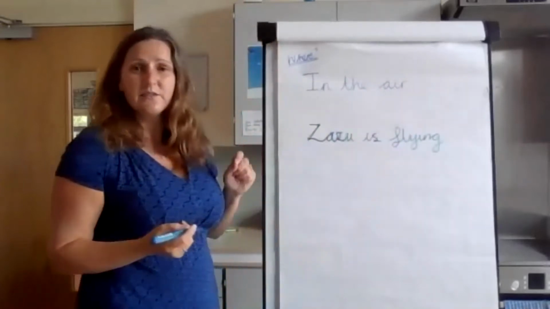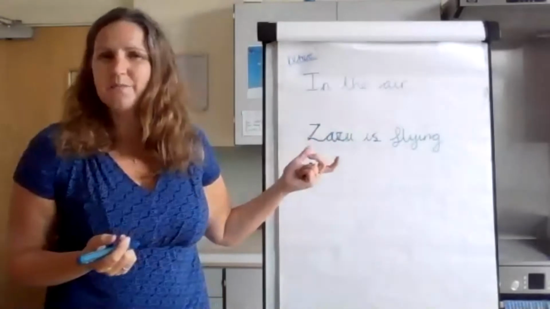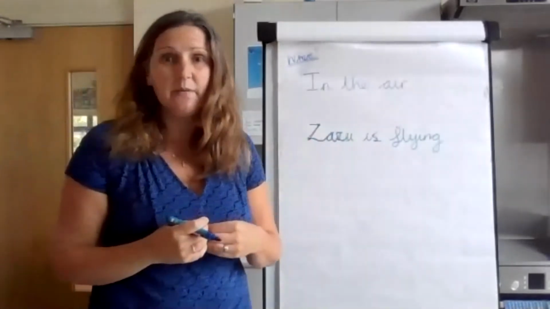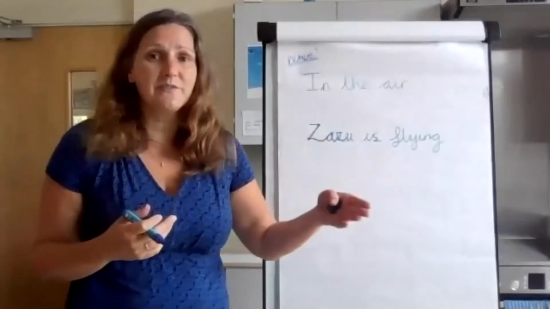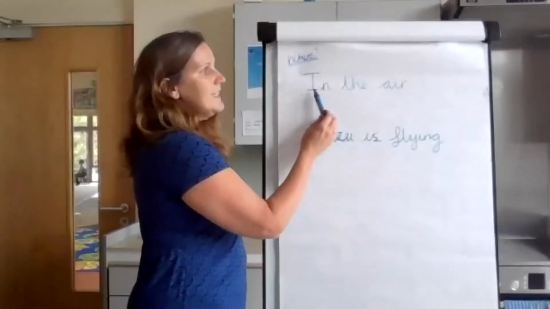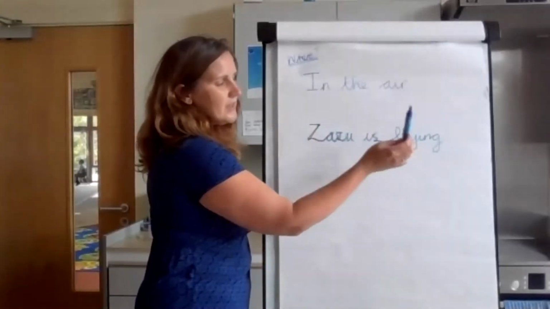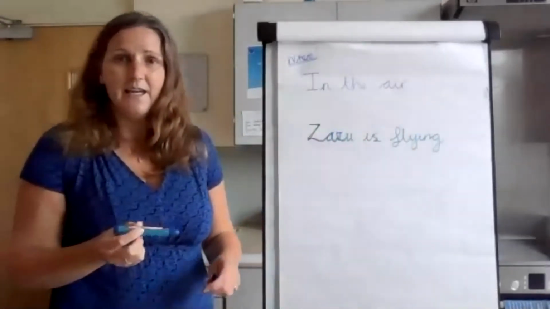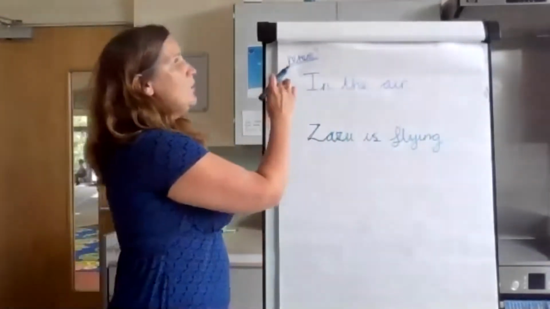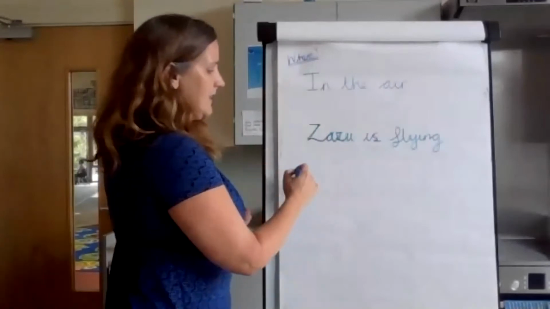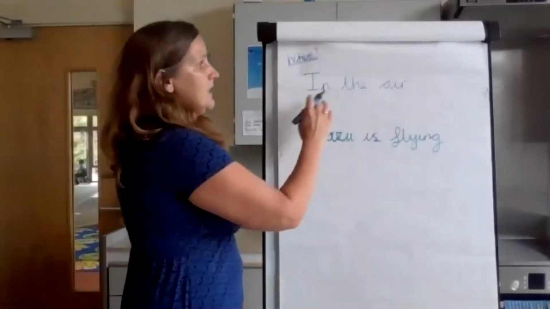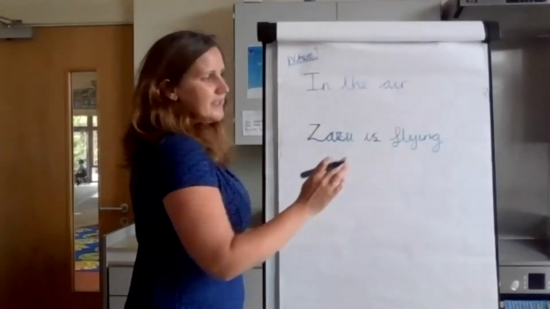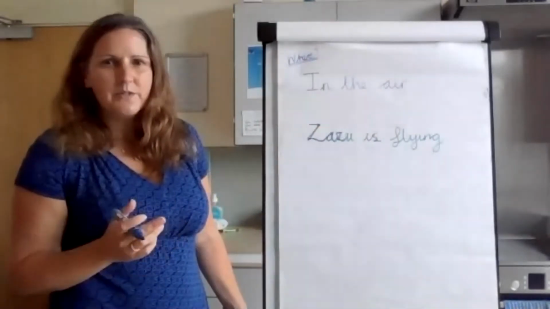Rather than just starting with the name, because sometimes we just start with I, rather than just saying I am flying, this sentence is saying Zazu is flying, but it's grown to in the air, Zazu is flying. So we have our where this is happening, and then we can add a little bit more information about what's happening at the same time. Whoa, what's he doing?